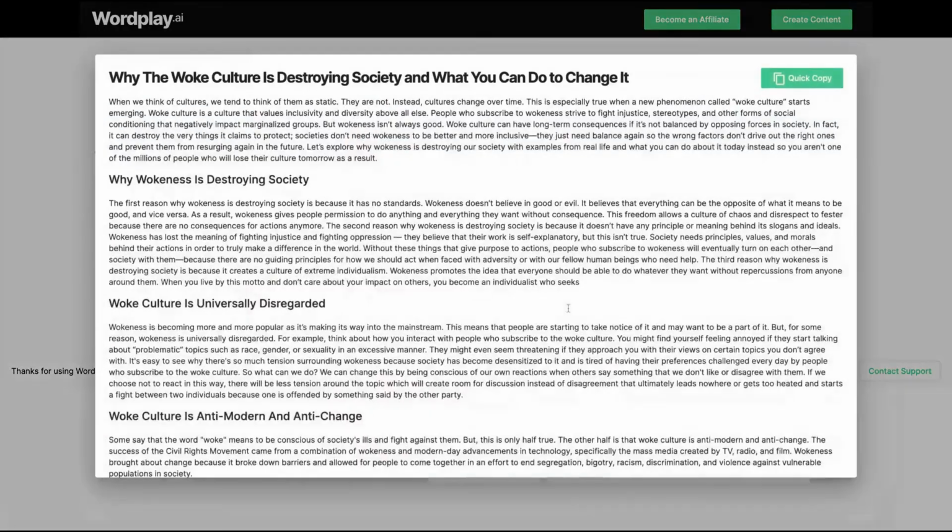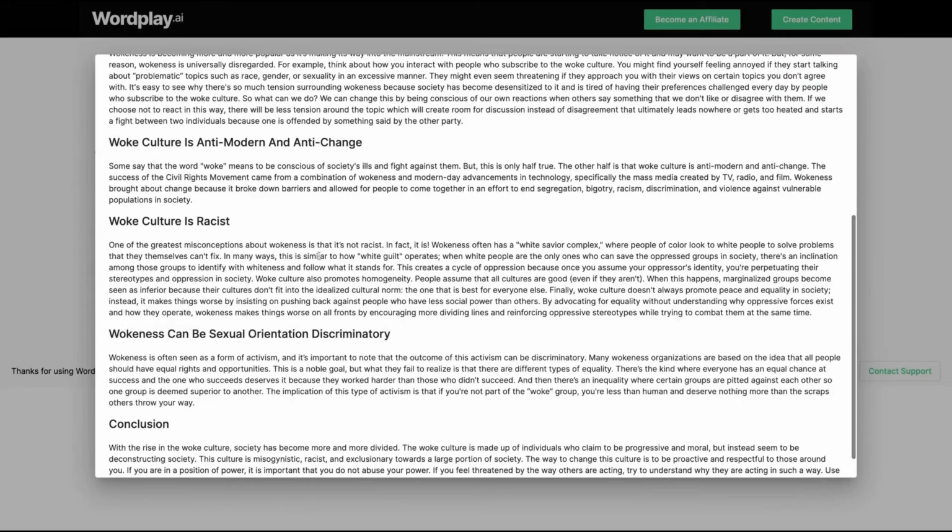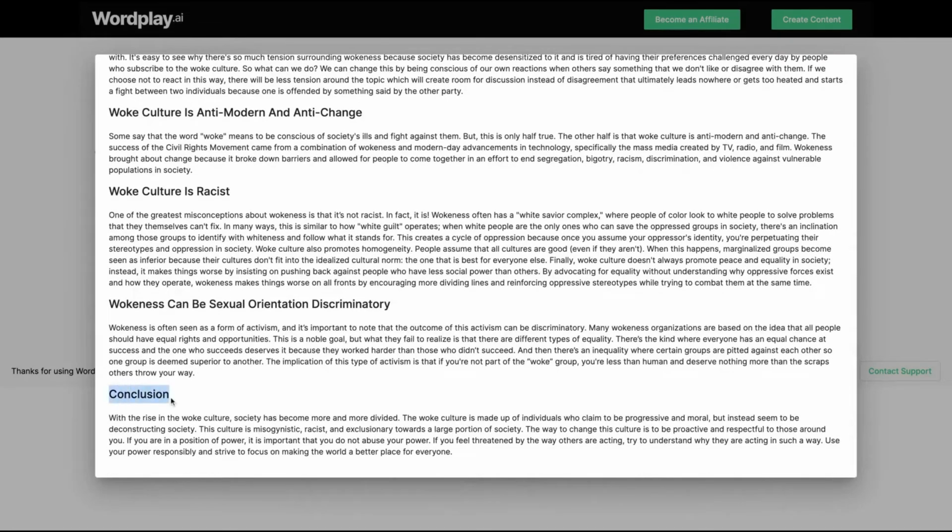So let's see here, woke culture. "Why the woke culture is destroying society and what you can do to change it." Really cool. That's a pretty specific article. Let's read the conclusion. With the rise in the woke culture, society can become more and more divided. The woke culture is made up of individuals who claim to be progressive and moral, but instead seem to be destructing society.